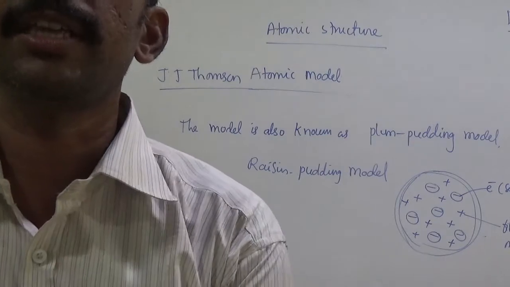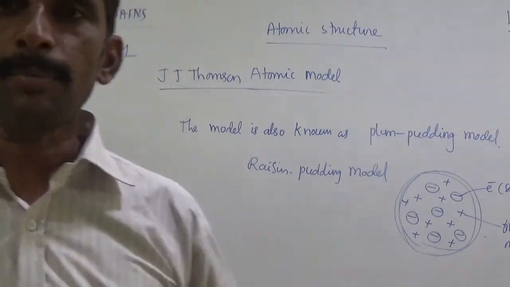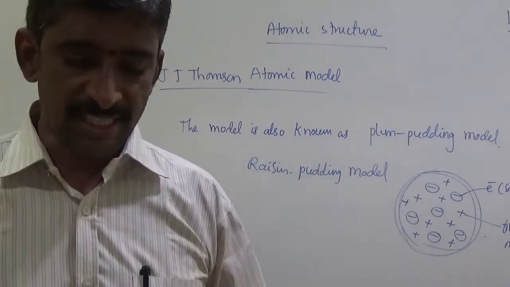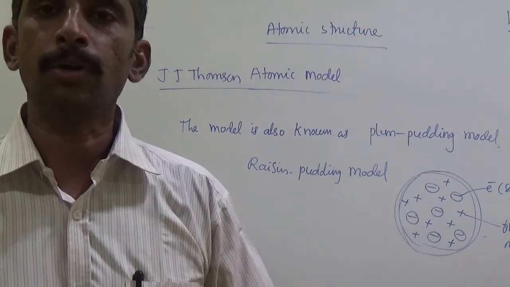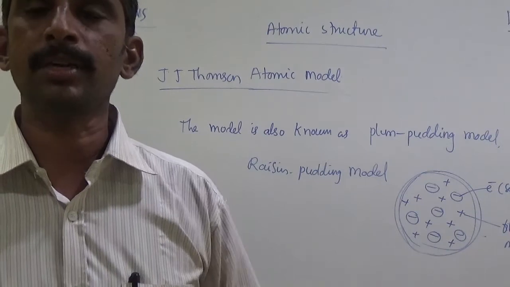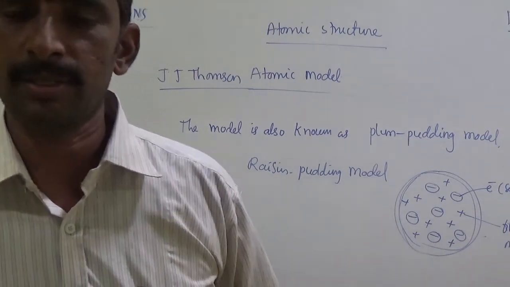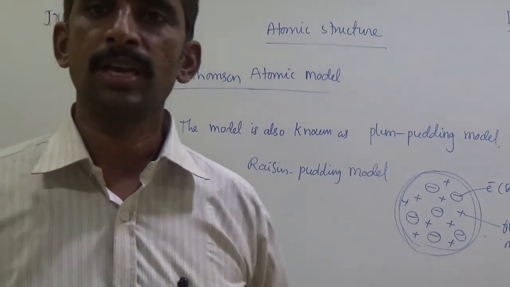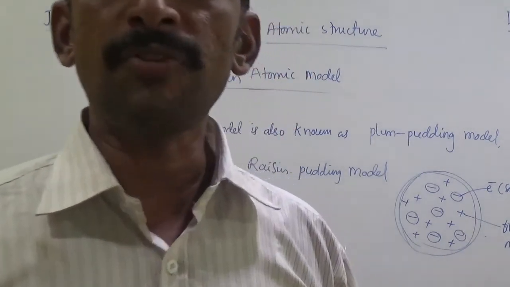According to this theory, generally the atom is spherical in shape. The size of the atom is how much? 10 to the power minus 10 meters, which means 10 to the power minus 8 centimeters. So this is the J.J. Thomson atomic model. And the second model is the Rutherford atomic model.